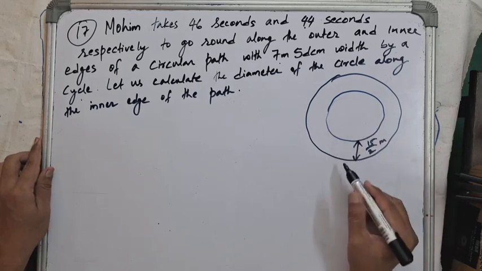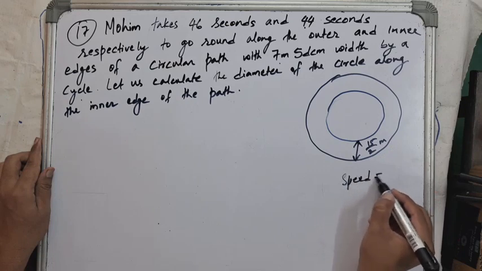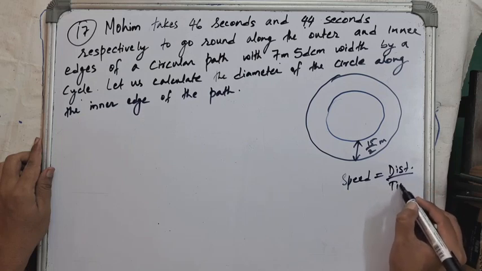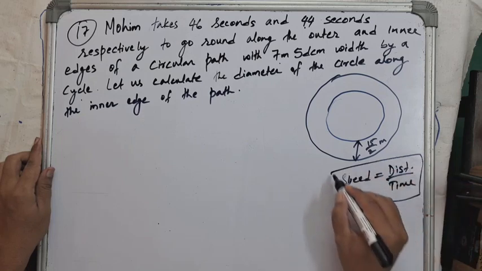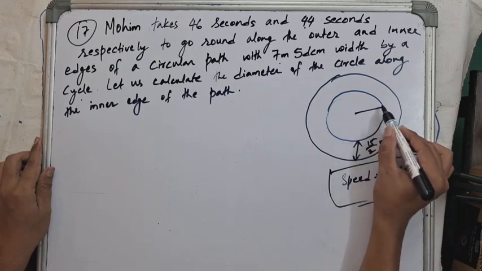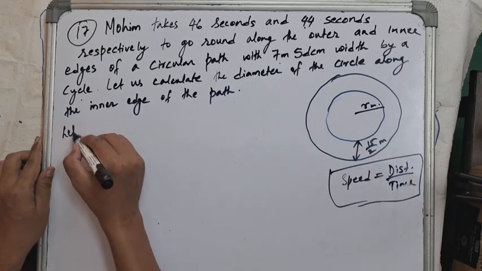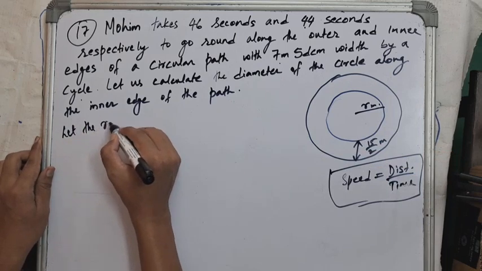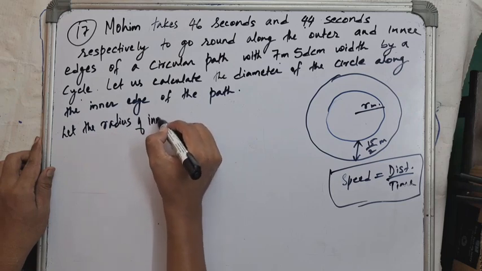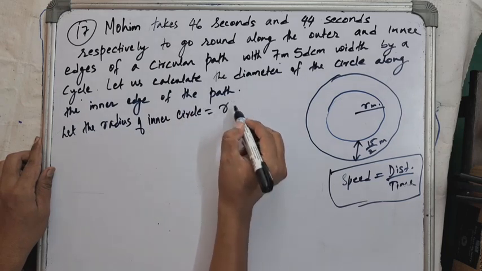Now please remember that speed equals distance upon time. This we are going to need while solving this question. So let the radius of the inner circle equal r meter.